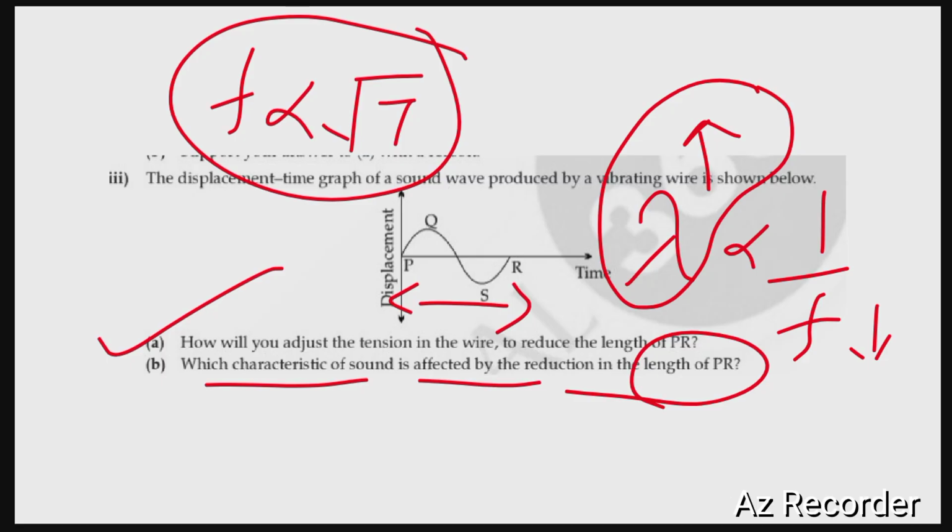Which characteristic of sound is affected by the reduction in length of PR? We have discussed that if we reduce the length of PR, the wavelength decreases but the frequency increases. Since the pitch of the sound depends upon the frequency, on decreasing the length of PR, the pitch of the sound goes on increasing. So the characteristic of sound affected by the reduction in the length of PR is the frequency, and frequency in turn determines the pitch. So the final answer is pitch.